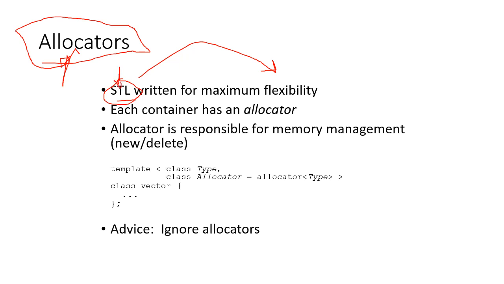That's why we are using templates, and each container has an allocator. In the previous slide, we were looking at each container having its own iterator type, and now each container has an allocator, and the allocator is basically responsible for memory management, okay.